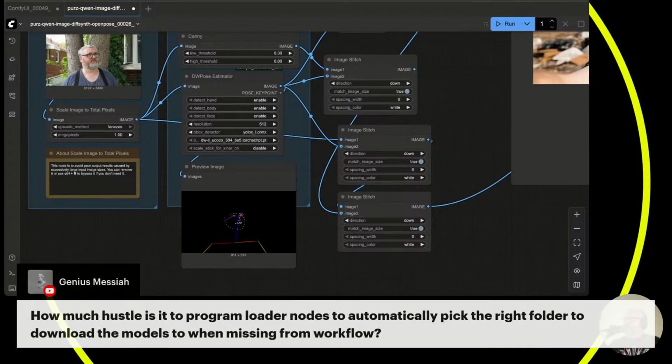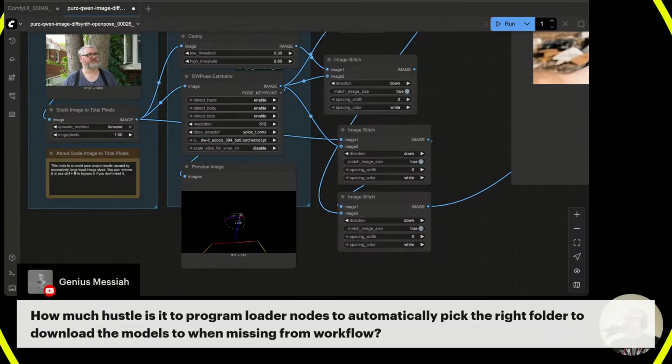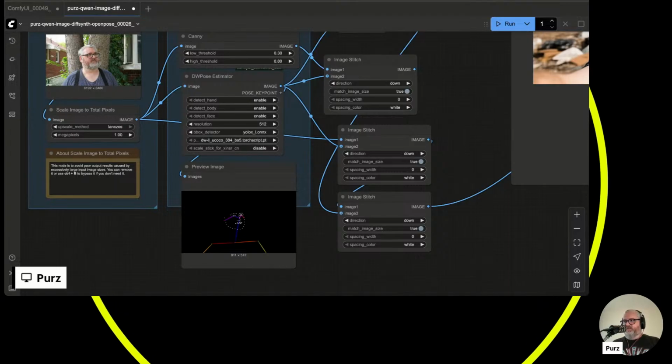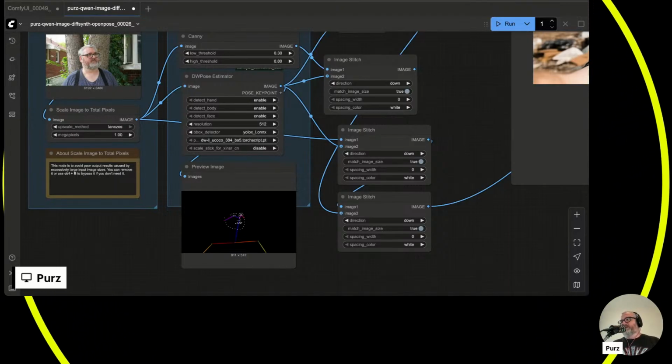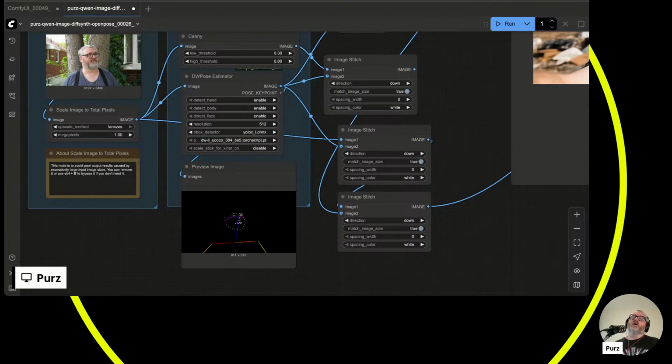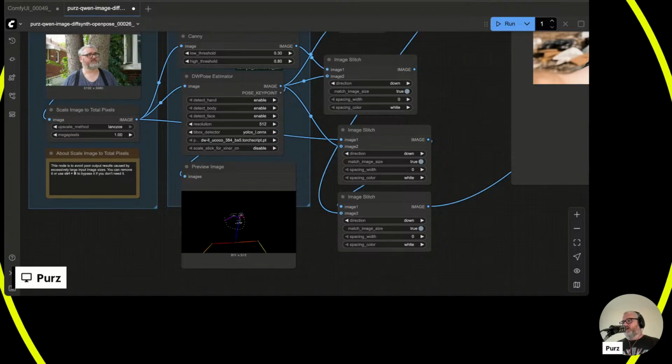How much hassle is it to program loader nodes to automatically pick the right folder to download the models to when missing from a workflow? It's not that simple. There are about 15 different ways to install Comfy, and they all have different levels of access to your files. Some of them have zero access to your files, aside from being able to read from a directory. So fixing that issue is likely not something we can do across the board. But if you use the desktop version of Comfy, it handles the models very well. So if you're looking for Comfy to handle your models, desktop is probably your path of least resistance.